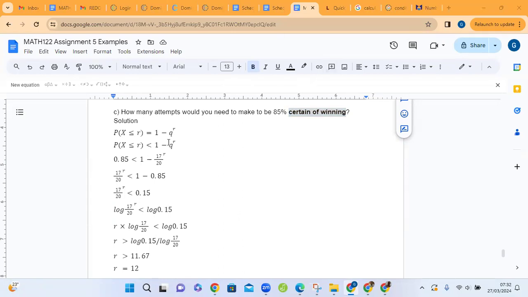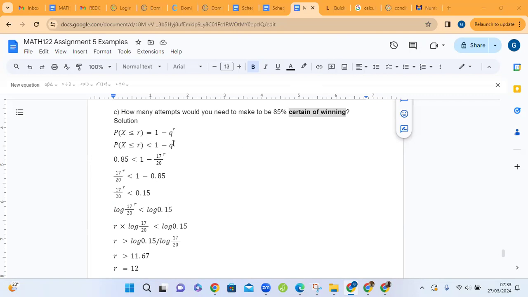Now, further analysis will reveal that we would like the number of trials to be such that the probability calculated should not be less than that certainty. It should be greater than that level of certainty. Let's repeat that.